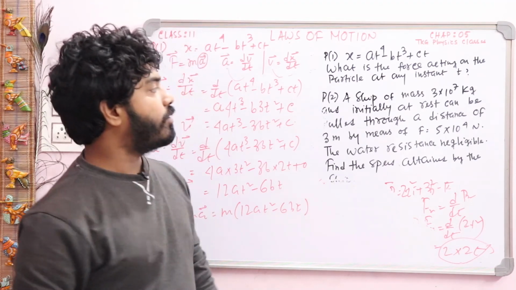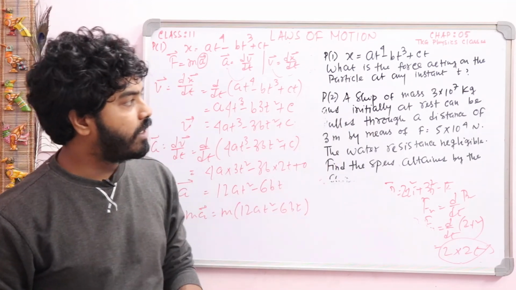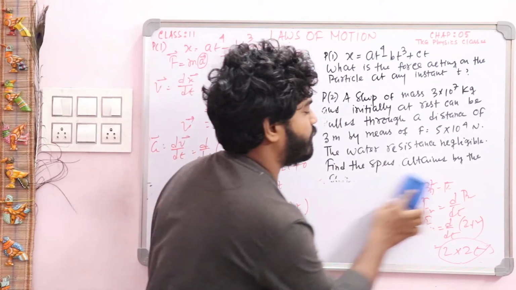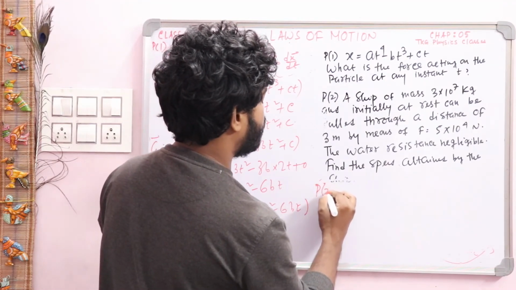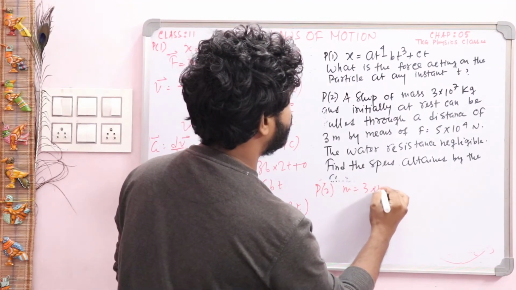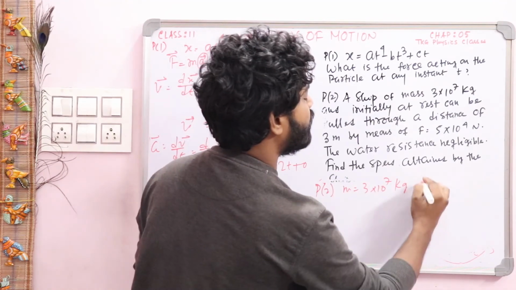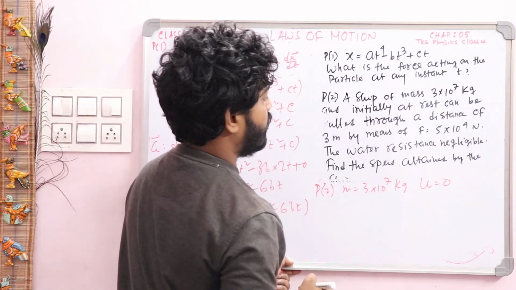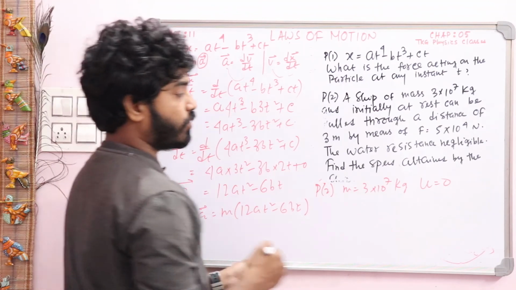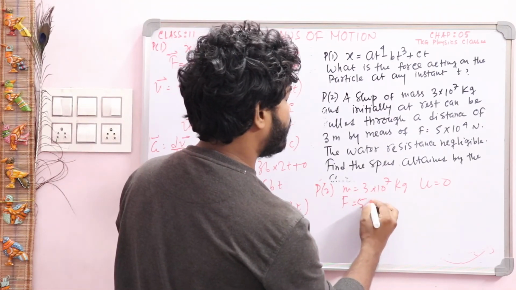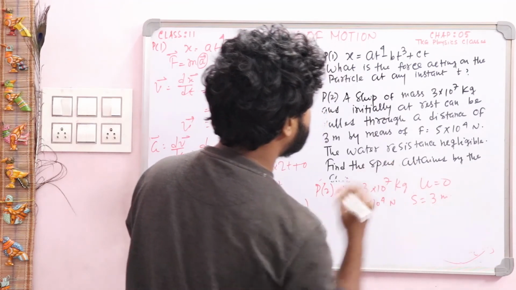Okay, now you see the second one: a ship of mass 3 into 10 to the power 7 kg. Write down fast the values given. Problem 2: mass given 3 into 10 to the power 7 kg and initially at rest, that is initial velocity u is 0, and pulled through a distance of 3 meter by means of force F equal to 5 into 10 to the power 4 Newton, and distance s is given 3 meter.